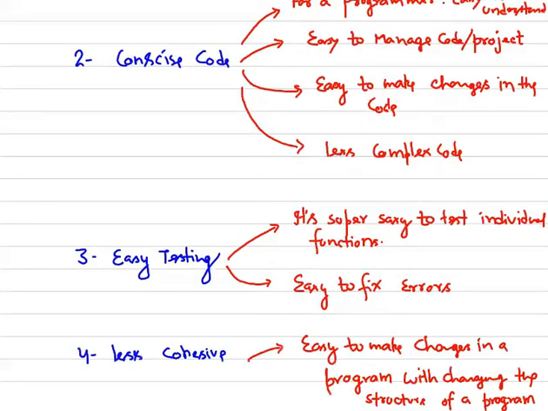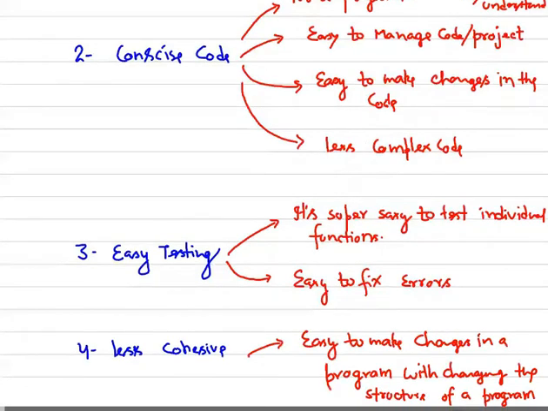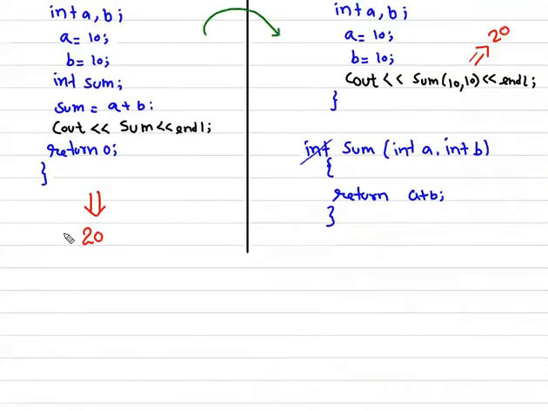The next, I would say the last but not the least, another advantage is less coupling in your program. If you have combined related code in one function, and if you want to make changes in the program, then definitely it would not affect the whole structure of the program. Why I'm saying that, let's understand this by this code.